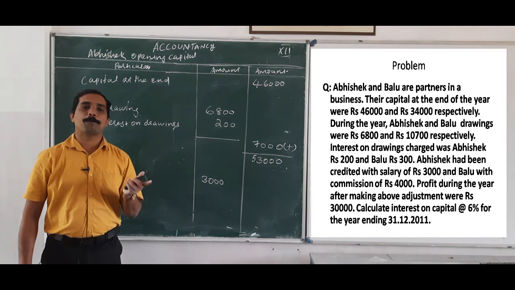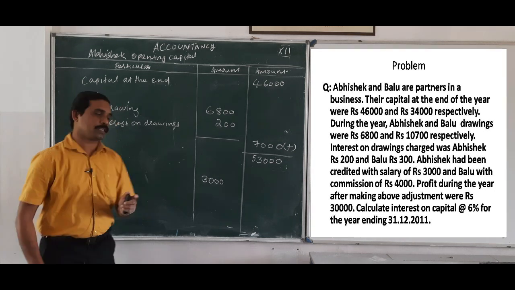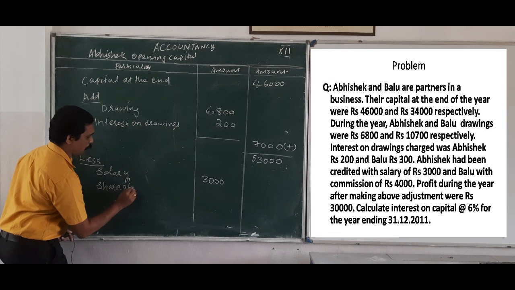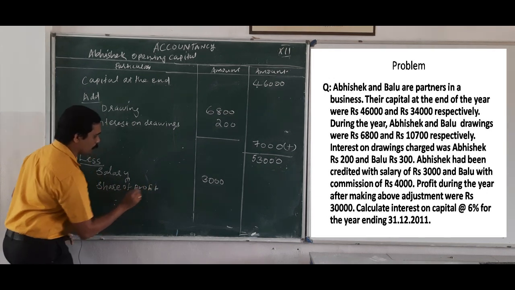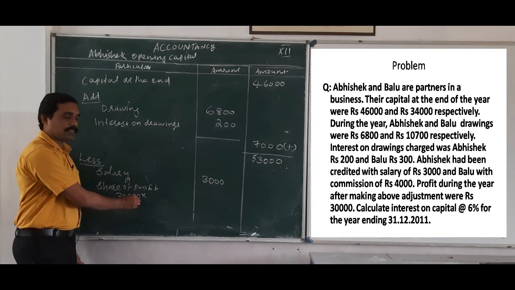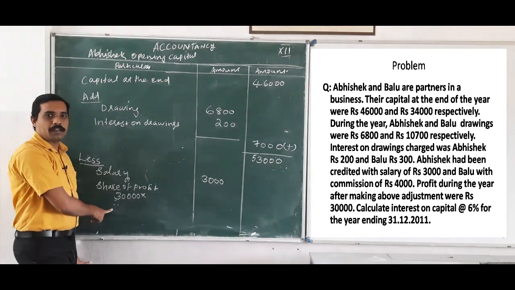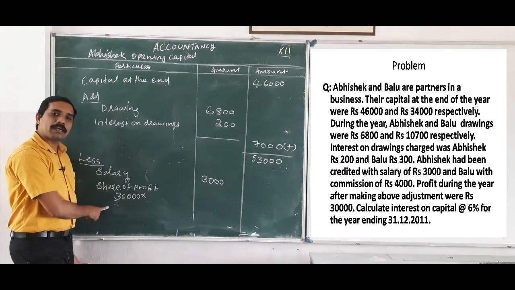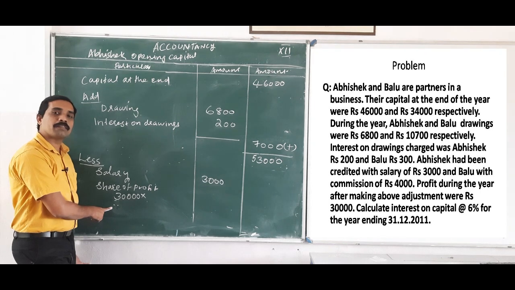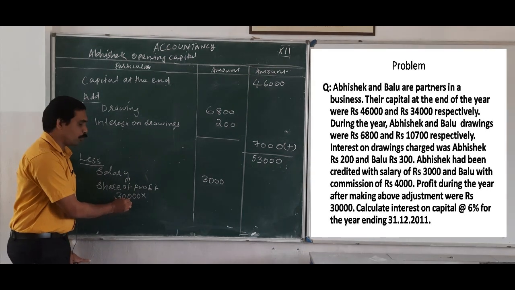And here profit is there. Profit how much? That is the total profit they are given, 30,000. So share of profit: 30,000 into what is the ratio? Here profit sharing ratio is not given. So we know that in the absence of a partnership deed about profit sharing, we want to share profit equally, that is 1:1.